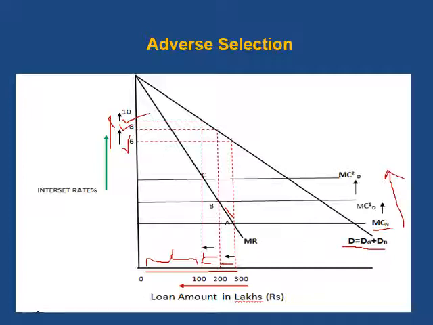But since bad borrowers know that they are not going to repay the loan, they keep on borrowing even if the loan amount is less and the interest rate is very high. They keep on borrowing. As a result, the bank is left with the pool of adverse selection, that is the pool of borrowers who are bad borrowers, and they could easily identify that those who are applying for the loan at a high rate of interest and at a lower amount are adverse borrowers with a bad credit risk.